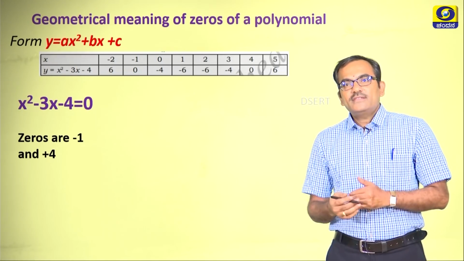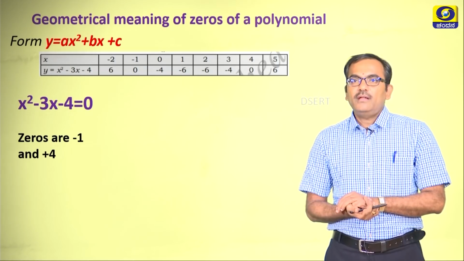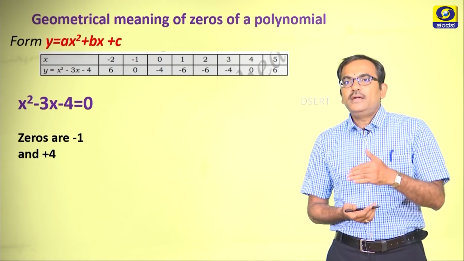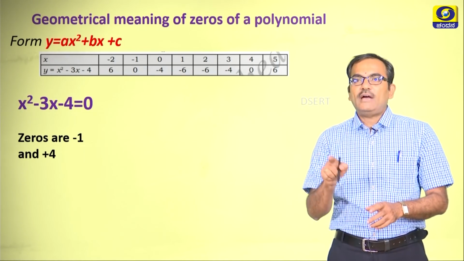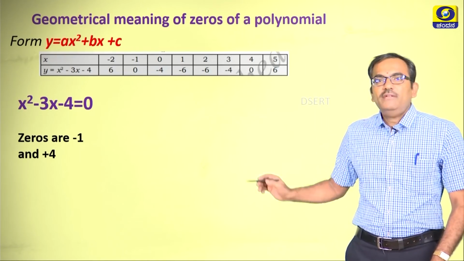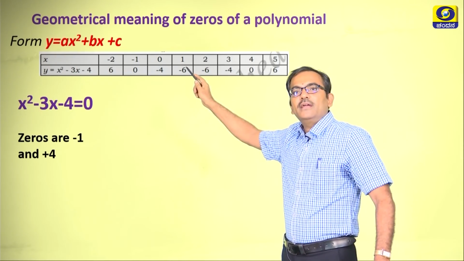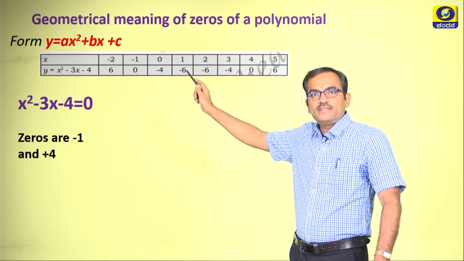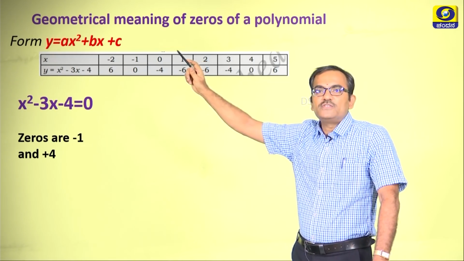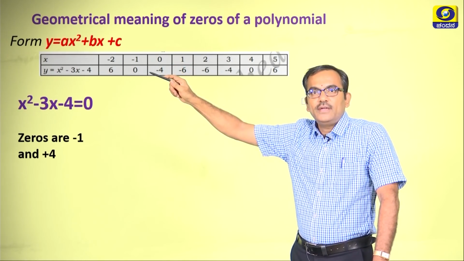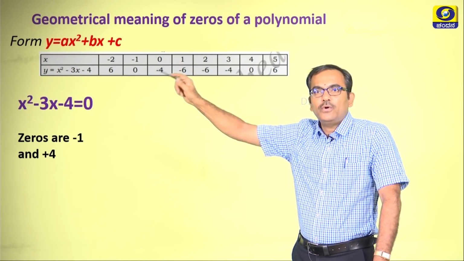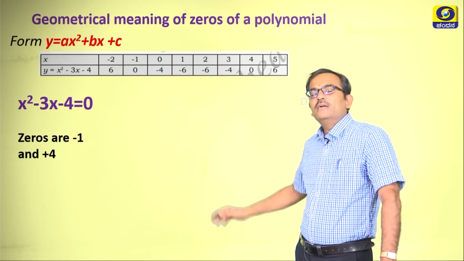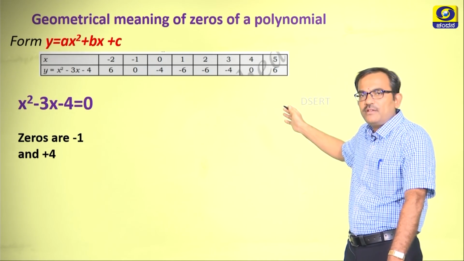Here x is an independent variable and y is a dependent variable which depends on the value of x. I have taken few values of x and the corresponding values of y are also written here. For example, when you put x is equal to 0, you get y is equal to minus 4, right? And there are few other examples also.